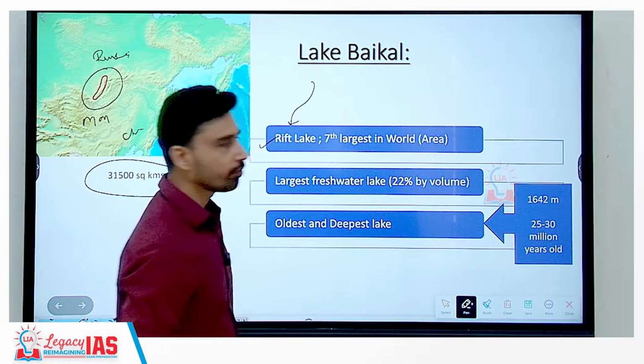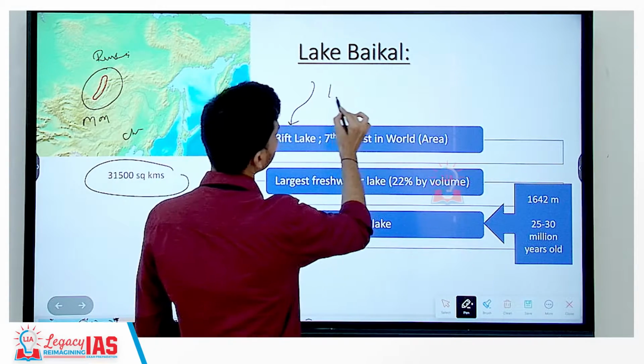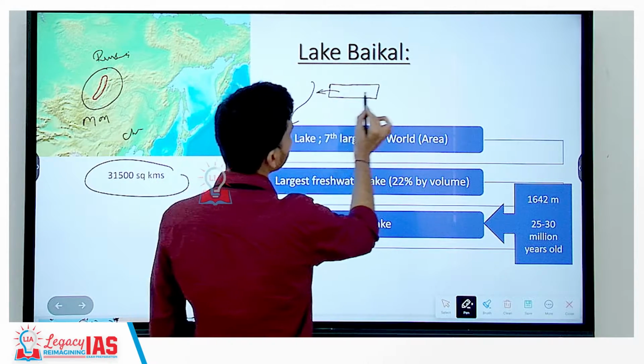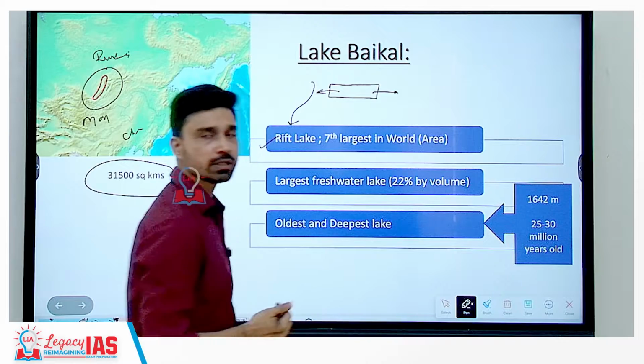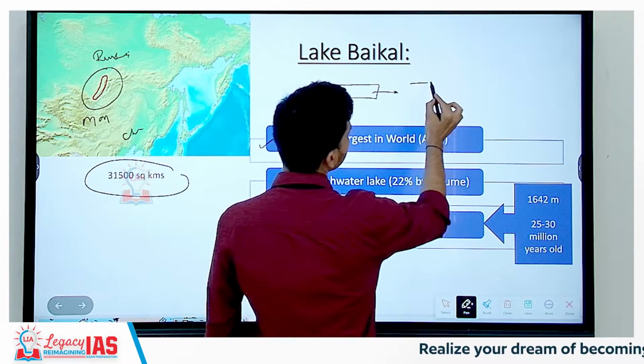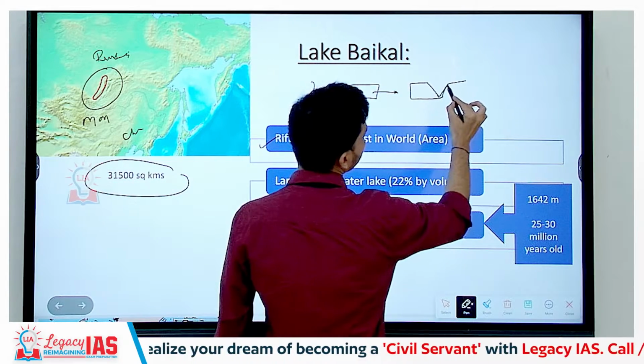If we talk about what kind of lake it is, it is a type of rift lake. Now, a rift lake, we know, develops when, suppose there is a landmass, and due to tectonic movement, parts of the landmass are pulled apart in two different directions. Due to this, the central part of this landmass will develop a valley-like structure.